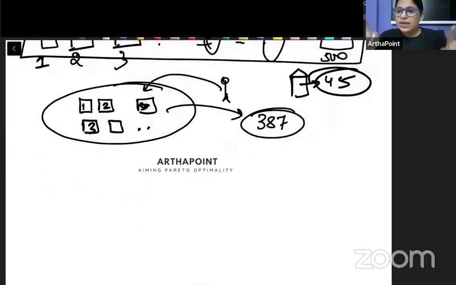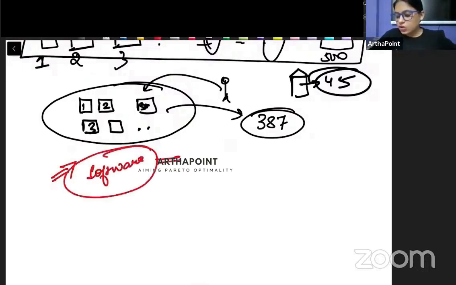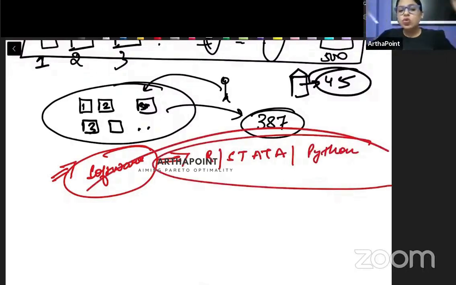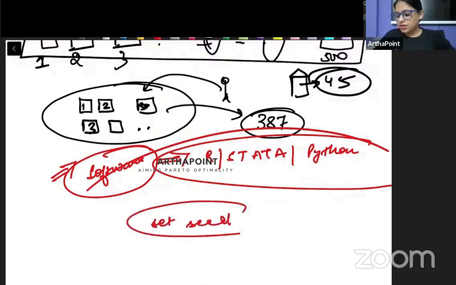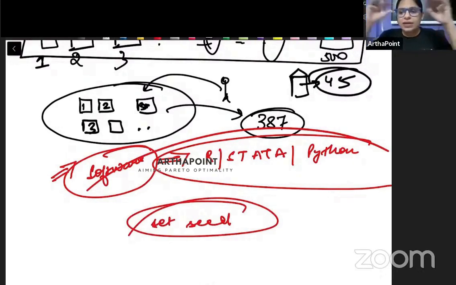Rather, what we can do is use some software. So when you use software like R, Stata, Python, जब आप ऐसे softwares use करते हो, you ensure that you are doing random sampling. हाँ, R में एक option होता है which is called set seed, which helps you to collect a random sample. ऐसे ही Stata में, Python में भी होता है which helps you to collect a random sample. So you can work with random sampling.